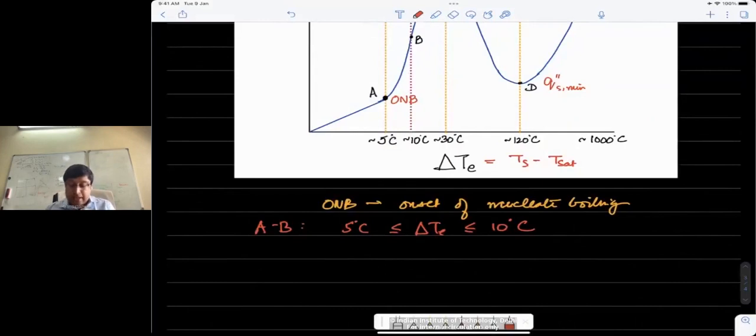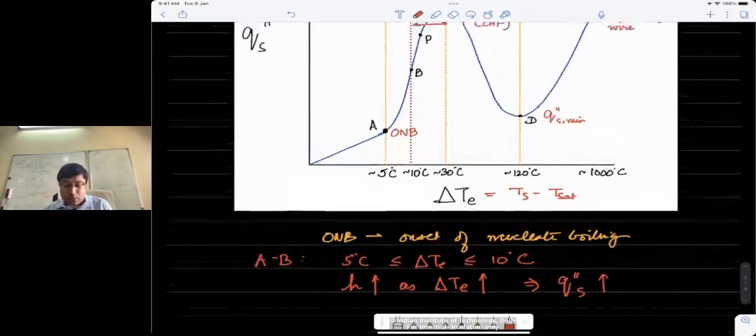Because there is this inherent motion being brought in, and also phase change taking place, the heat transfer coefficient increases as delta T excess increases. So as the bubbles start forming and rising, both delta T excess and h increase. As a result, the heat flux also increases, which is what is shown here.